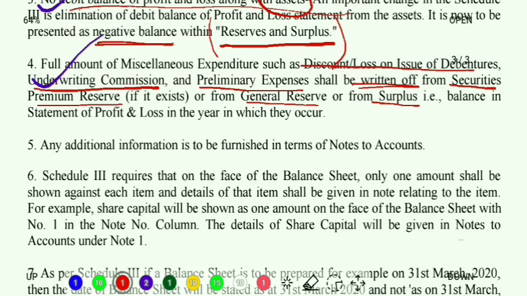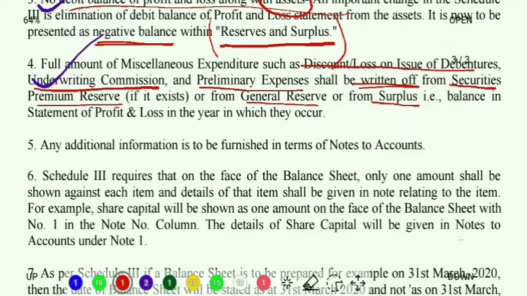Point number 5 says, any additional information is to be furnished in terms of notes to accounts. That means in case I have to give any additional information, I have to put it as notes to accounts. Clear? Okay. What is point number 6?